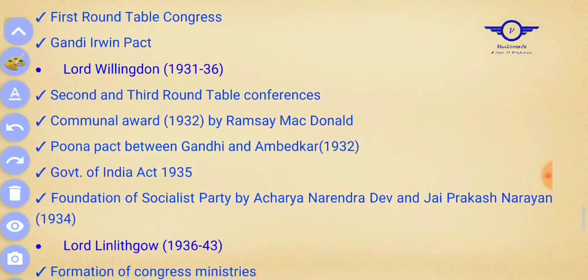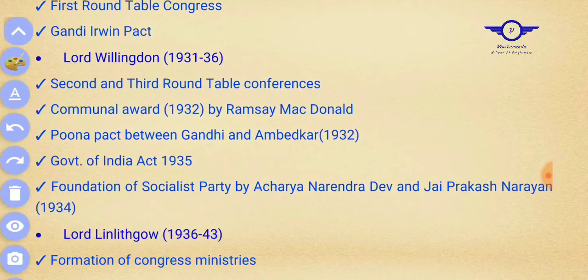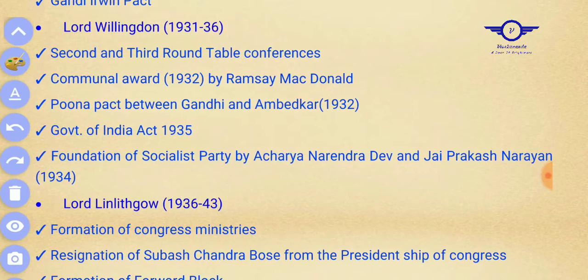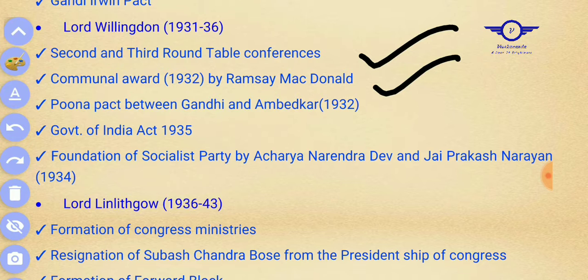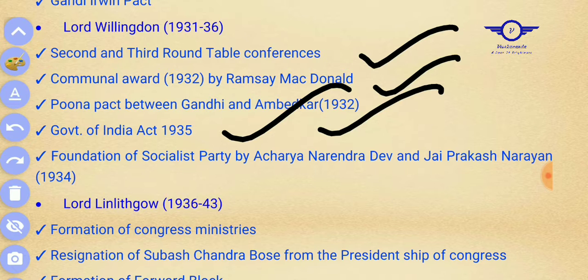Lord Willingdon. His tenure was 1931 to 1936. The Second and Third Round Table Conferences took place under his tenure. The Communal Award by Ramsay MacDonald also took place under his tenure. And the Poona Pact between Gandhi and Ambedkar also happened. The Government of India Act was passed in 1935. The foundation of the Socialist Party by Acharya Narendra Dev and Jayaprakash Narayan also happened under his tenure.